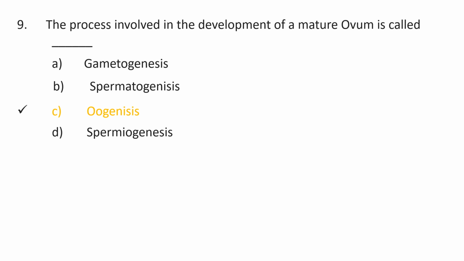Ninth question is, the process involved in the development of mature ovum is called, option A, gametogenesis, option B, spermatogenesis, option C, oogenesis and option D, spermiogenesis. And the correct option is option C, oogenesis.